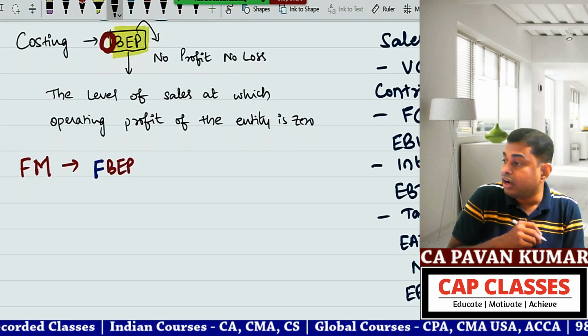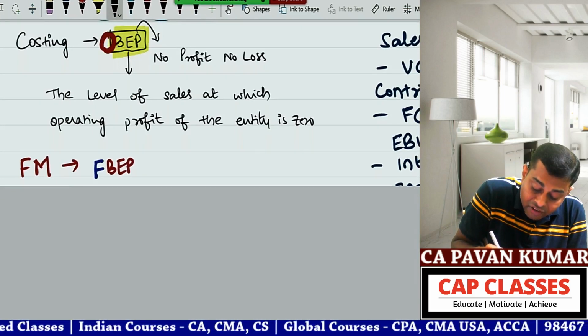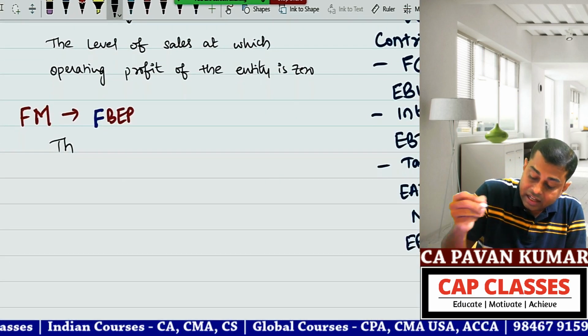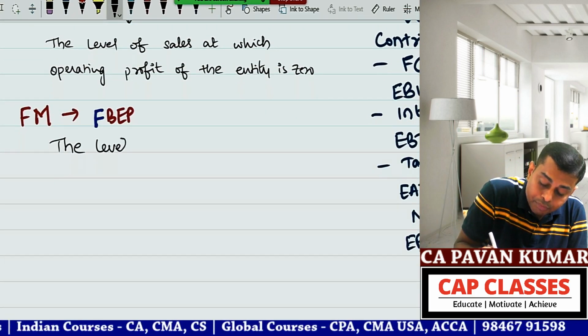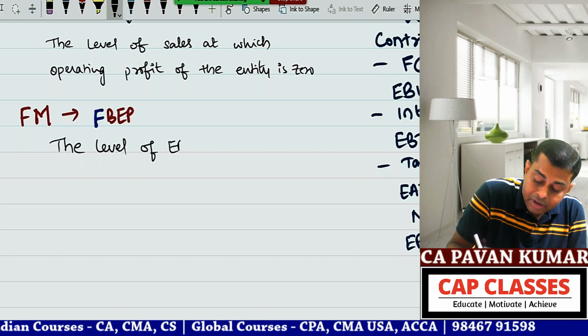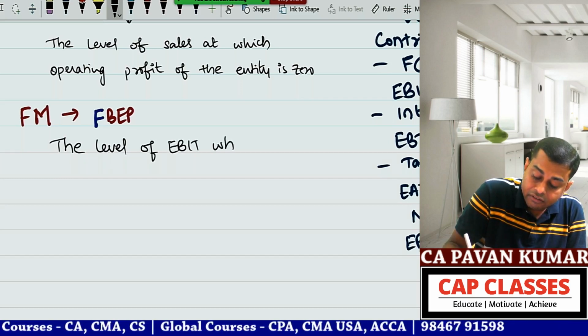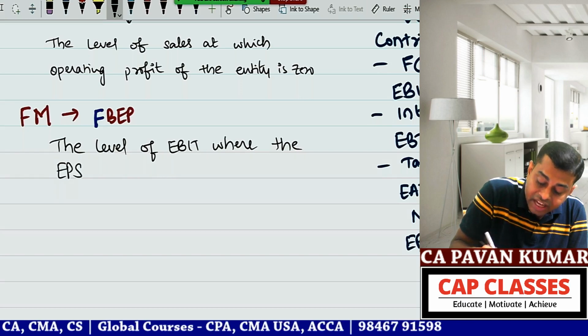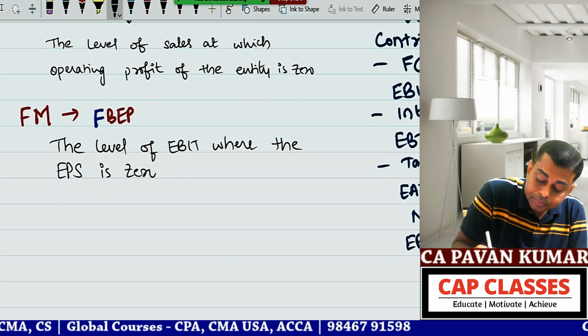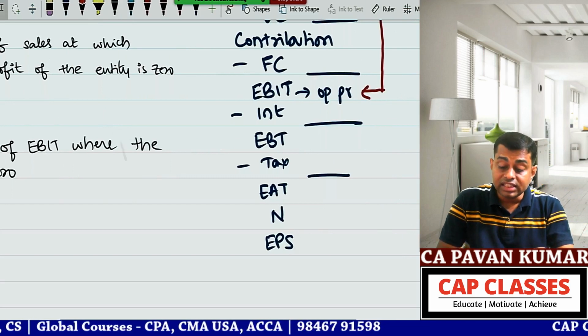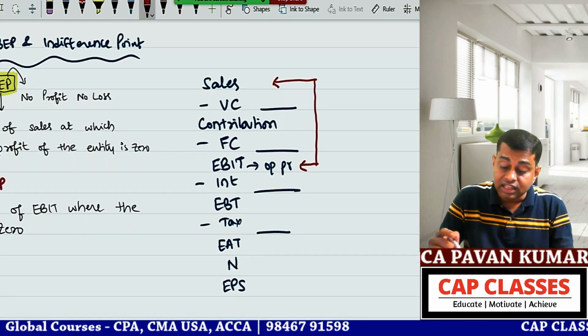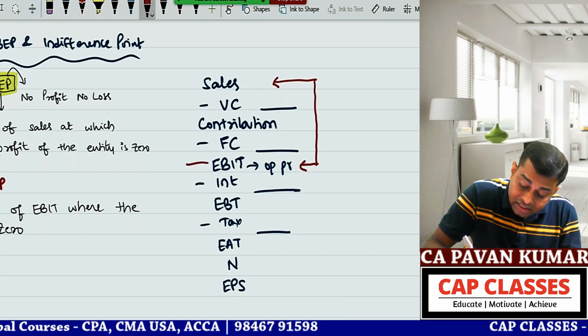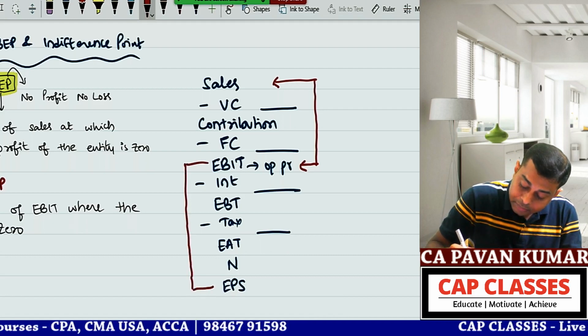Financial break-even point is the level of EBIT where the earnings per share is zero. So here, if you observe, this is the connection between this and this.